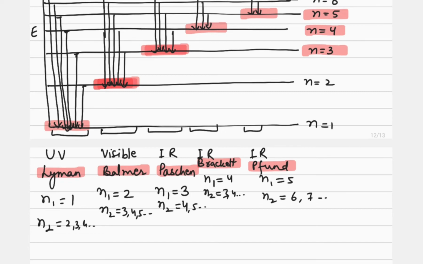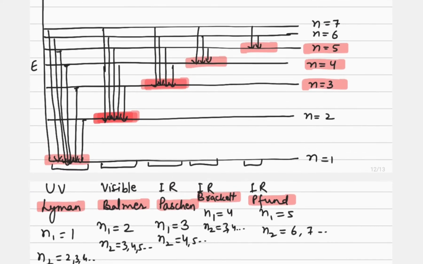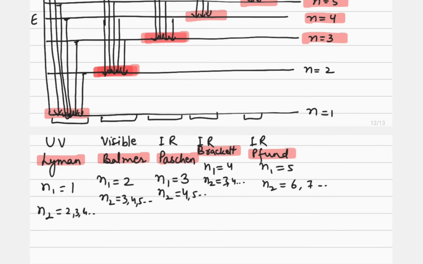So that is how the transition takes place, and because all are coming back to a different N1, the energy will be different, and that is why the lines will be observed in various wavelength regions. So here we should observe that they are observed in various wavelength regions. N1 is fixed for a particular series, but N2 is different.